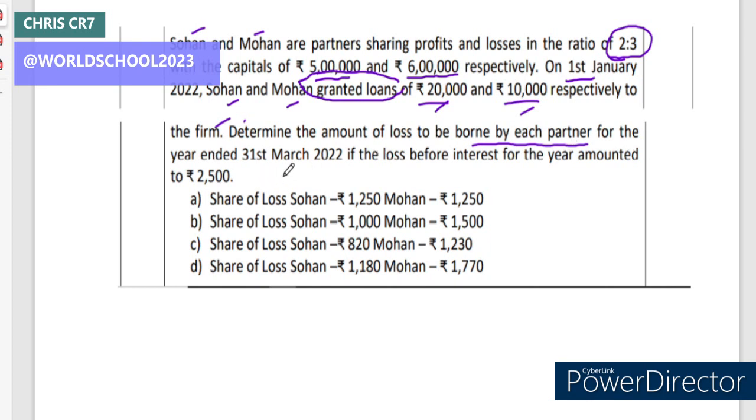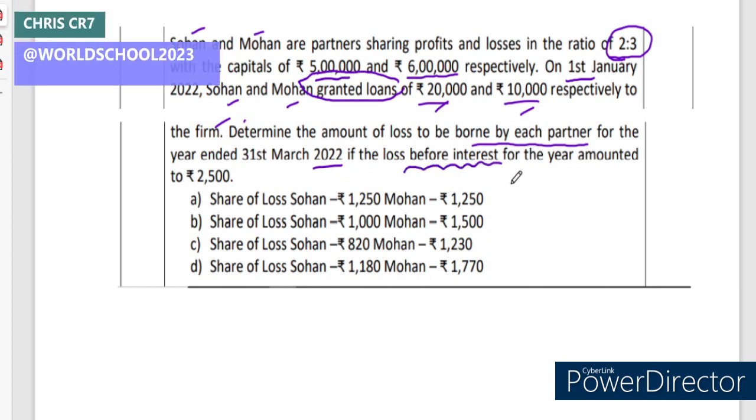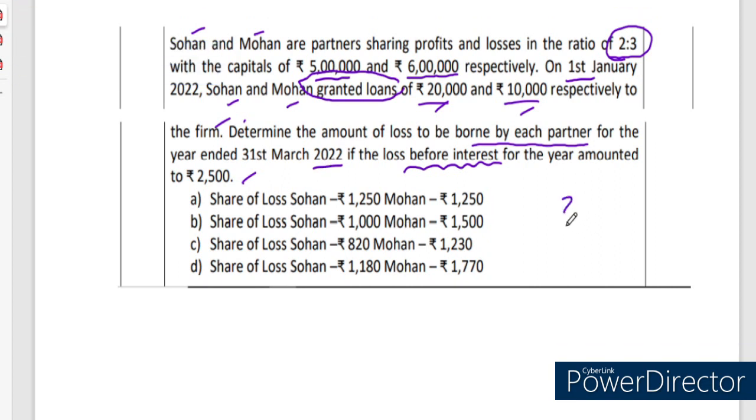For the year ended 31st March 2022, if the loss before interest, mind it, loss before interest, for the year amounted to 2,500. So the firm's loss is 2,500 rupees.